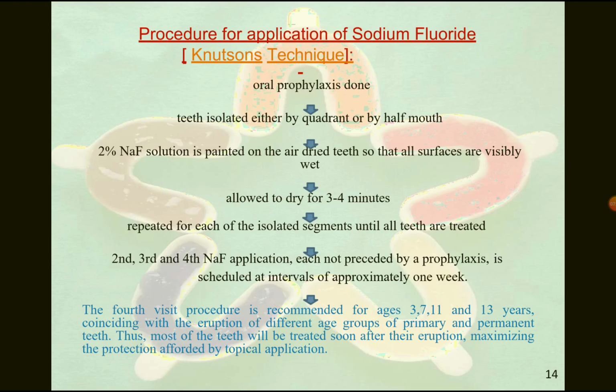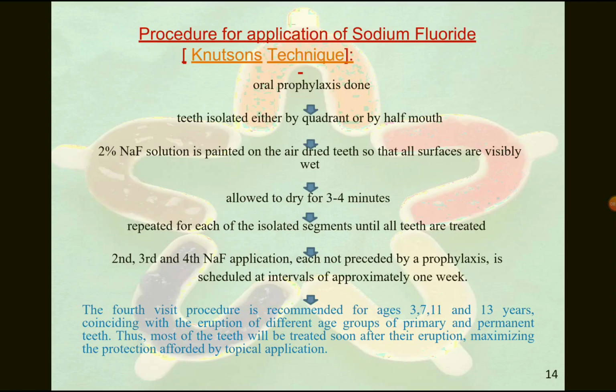2% sodium fluoride is painted on the air dried teeth so that all surfaces are visibly wet. It is allowed to dry for 3 to 4 minutes, and repeated for each of the isolated segments until all teeth are treated. The second, third and fourth sodium fluoride applications, each not preceded by prophylaxis, are scheduled at intervals of approximately 1 week. The fourth visit procedure is recommended for ages 3, 7, 11, 13, coinciding with the eruption of different age groups of primary and permanent teeth. Thus, most teeth will be treated soon after eruption, maximizing the protection afforded by topical fluorides.